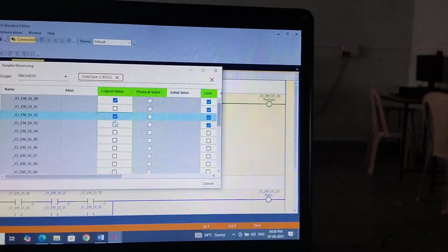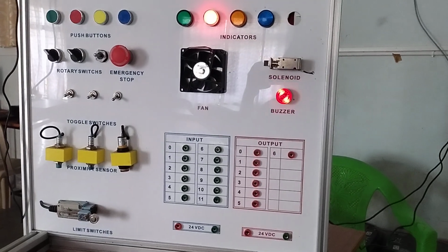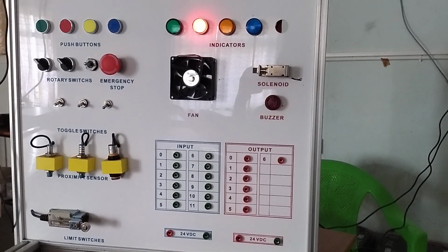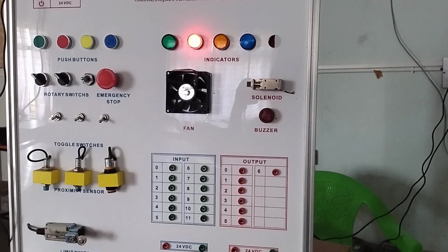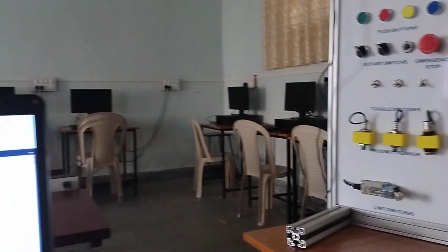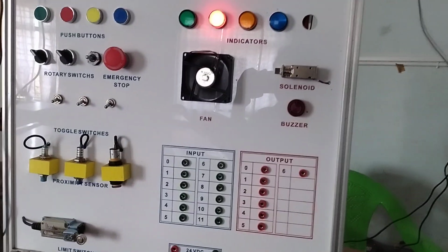So if I press any 3 inputs, then the alarm sound is on. If I press the 4th input, the fan is on.